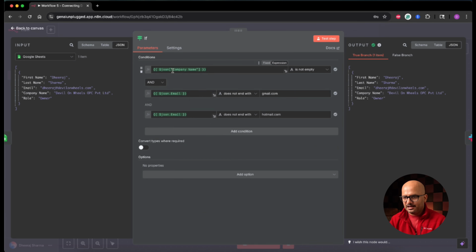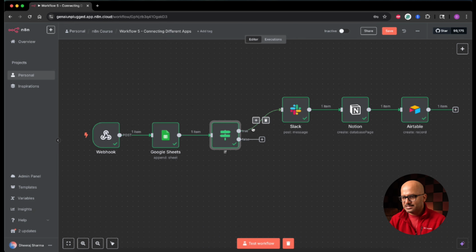So we are checking that company name is not empty, email does not end with gmail.com, email does not end with hotmail.com, and all these are AND conditions. So if all of them are true, that means the condition is going to be true and the output will come in the true branch. You can see that there are two branches over here. The true branch has one item because the condition was true, and then there is a false branch. And if I go back to the canvas, you can see that it is outputting two different branches.